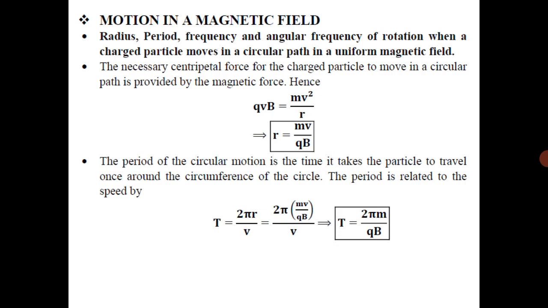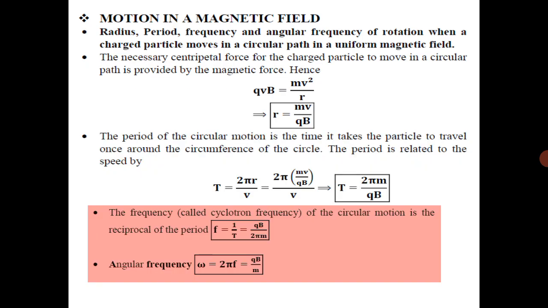So we have already known the radius as mv divided by qB. So that is 2 pi m divided by qB, because v gets cancelled. So this is the expression for period. Okay.